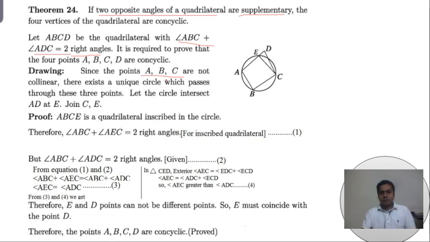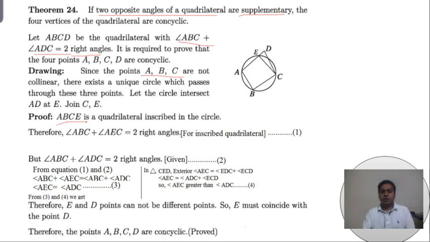Now ABC is not collinear, so we can draw a circle passing through the three points, and on the other side of AD, the circle intersects at a point E. Now we can say ABCE is an inscribed quadrilateral.